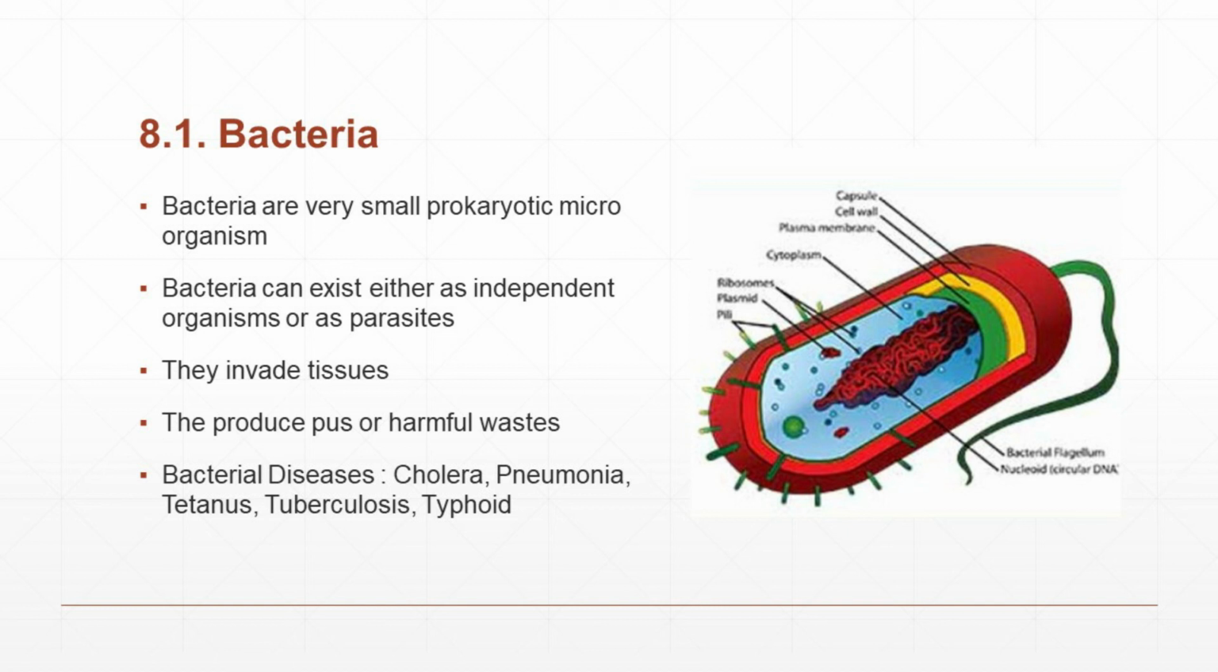Next one is tetanus. Tetanus is a bacterial disease spread by contamination of wounds with the bacteria. Next one is tuberculosis, in short called TB. This is also a bacterial disease, spread by inhalation of airborne droplets from a sneeze or cough. Next one is typhoid. Typhoid is also a bacterial disease, spread by contaminated food or water. These are the diseases caused by bacteria.